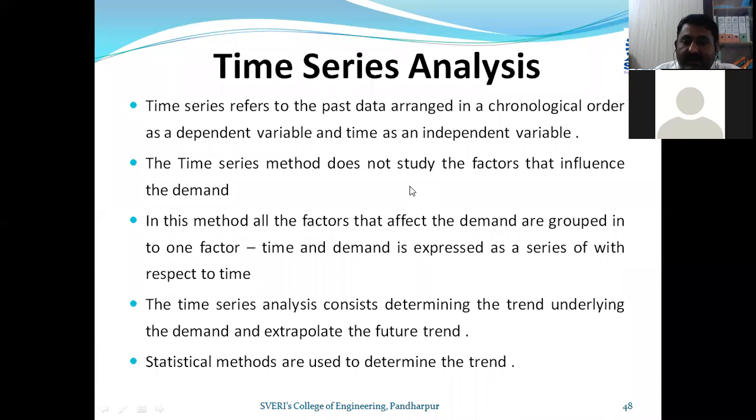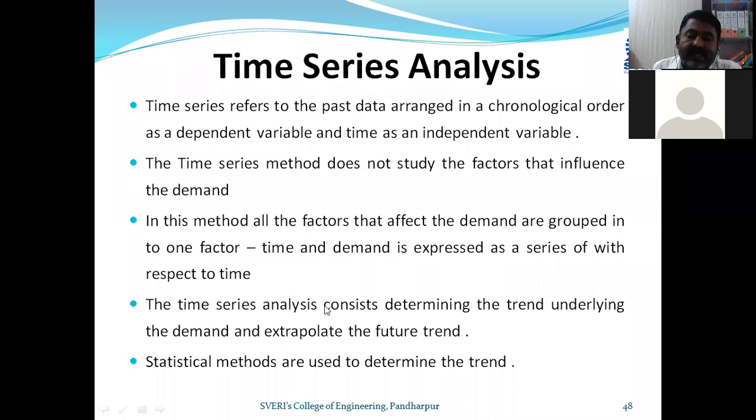Here time and demand are the factors, and all the factors that have an effect on demand are grouped into one factor, and that is nothing but time. So here you can say it is time versus demand.